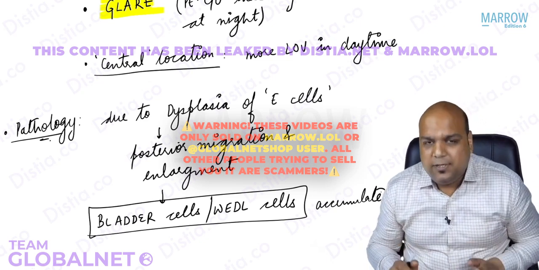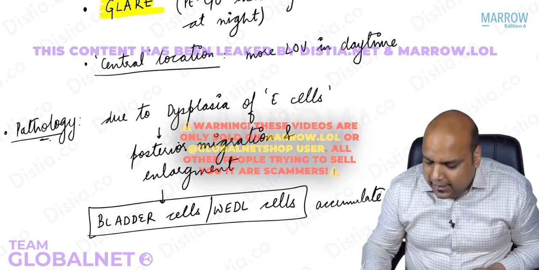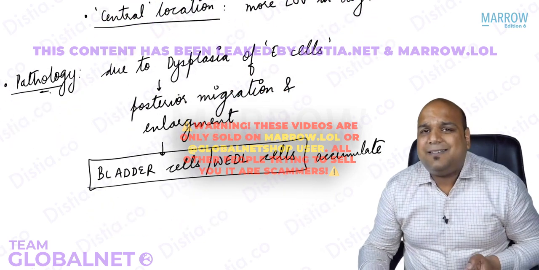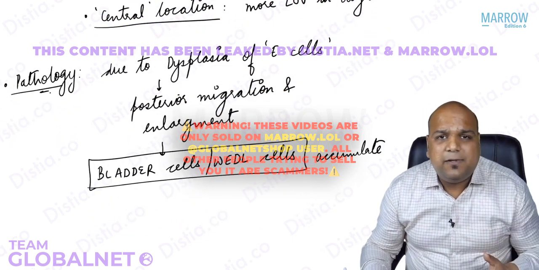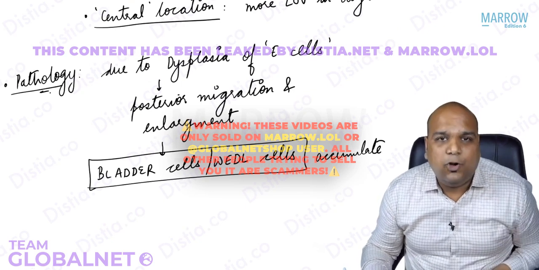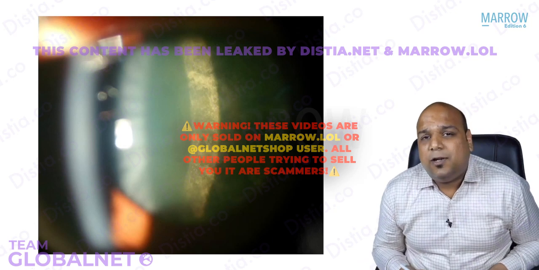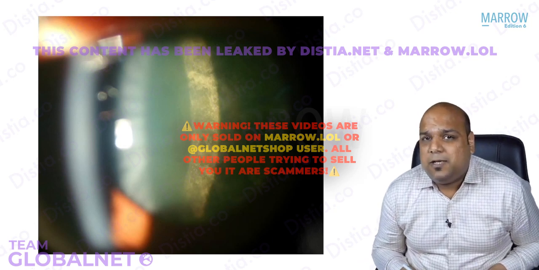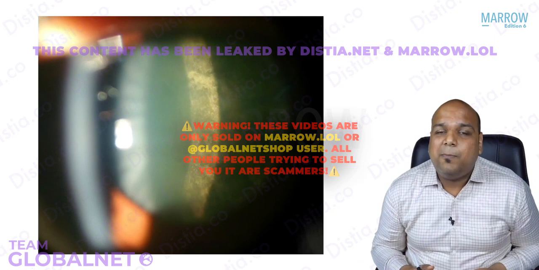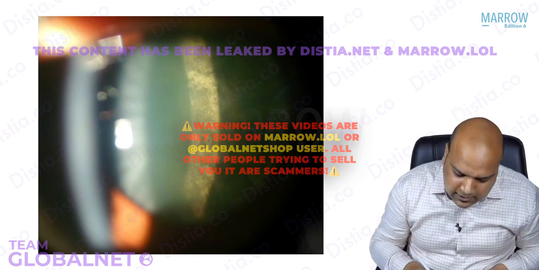I hope we are clear about this, everybody. The two words are important. They can be used in your MCQs. The bladder cells or Wedl cells have never been previously asked, so maybe a new question for all of us, right? Now, let us see the image, everybody. This is what a posterior subcapsular cataract looks like. I know you are confused. You are not able to comprehend. But again, go on to the word oblique illumination.